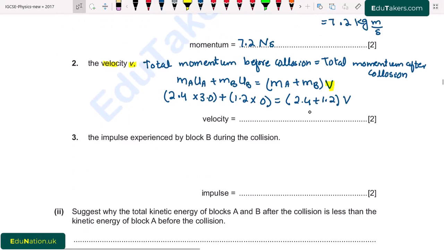So 7.2 is equal to 3.6 v. The value of v will be 7.2 over 3.6, which is equal to 2.0 meter per second. So the velocity comes to be 2.0 meter per second.